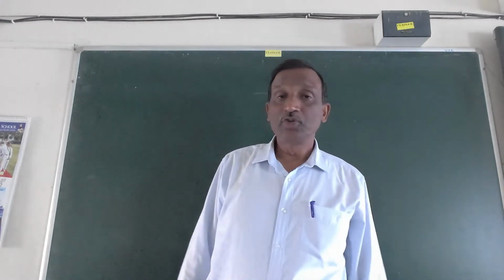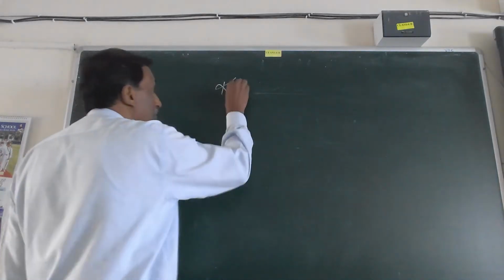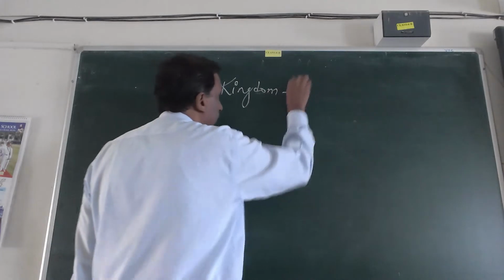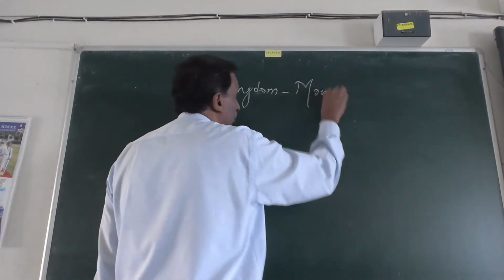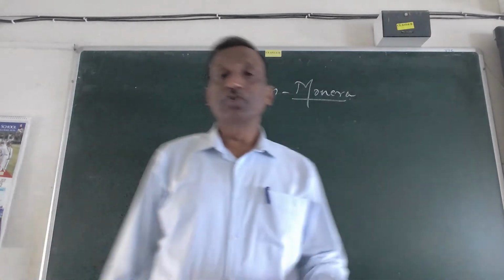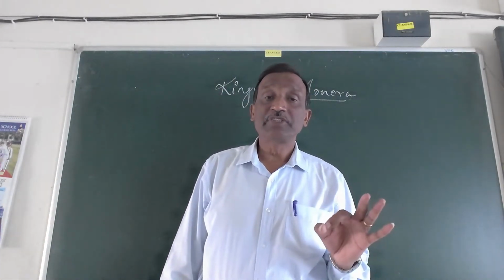Now today I'm going to start the first of the kingdoms, that is the kingdom Monera. Kingdom Monera includes the simplest organisms.